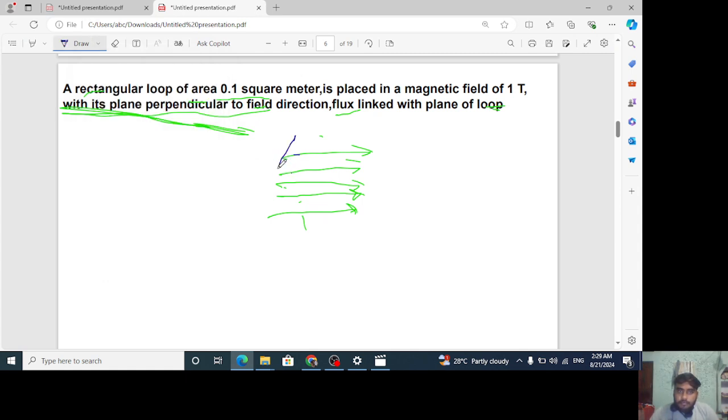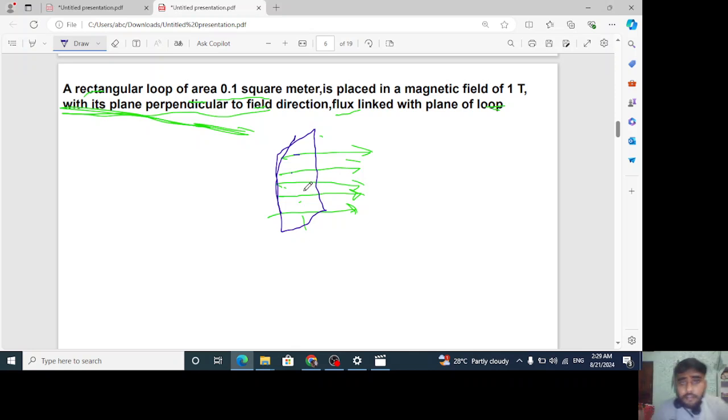Understand one thing, how it is being placed here. This is a square, okay? It is placed like this. If you have confusion, then I'm going to make it clear for you. Don't worry about it. How it is actually placed, right? Hope you got it, how it is being placed. It is placed like this, okay? It is placed like this, okay?